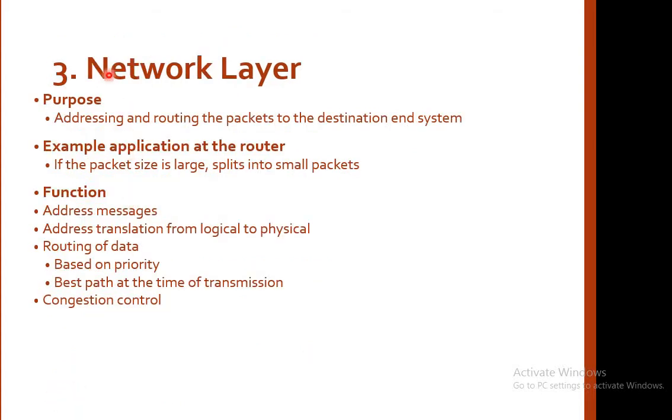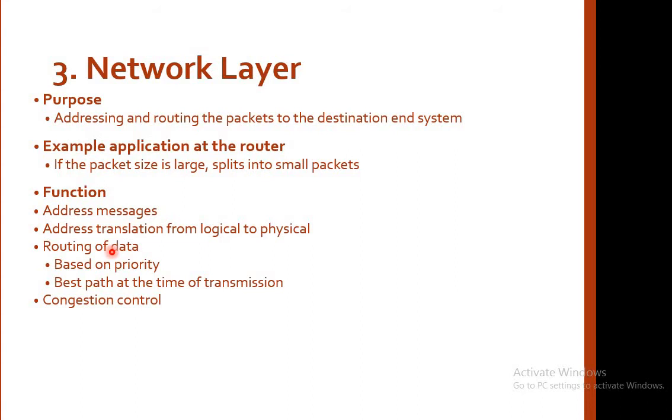Below the transport layer is the third layer, that is, the network layer. Its purpose is addressing and routing the packets to the destination end system. Now the packets which are formed in the transport layer are addressed, and the routing of the packets to the destinations is the job of the network layer. Example, application at the routers. If the packet size is large, it splits it into smaller packets. Functions: it addresses messages, address translation from logical to physical, and routing of data.